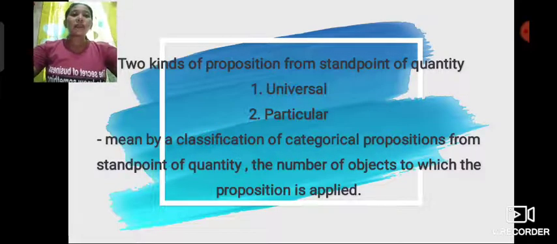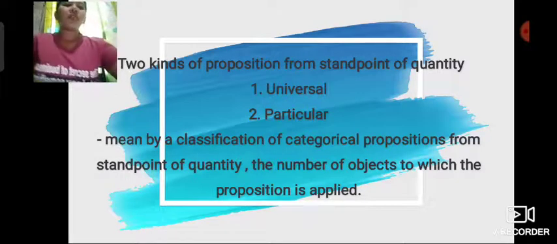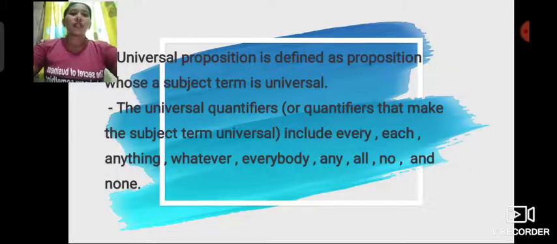Two kinds of proposition from the standpoint of quantity. First is universal and second is particular, meaning a classification of categorical propositions from the standpoint of quantity, the number of objects to which the proposition is applied. So first is the universal.